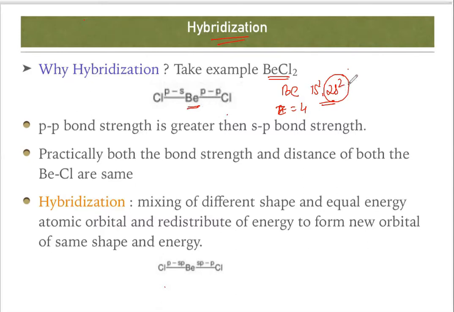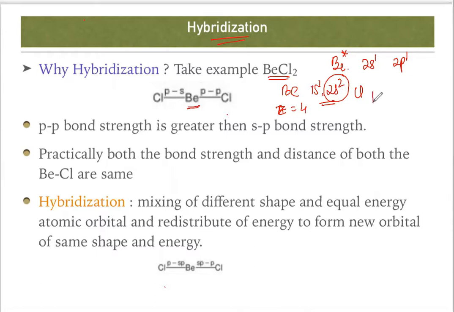So what happens? One electron jumps from s to p. So I'm talking about beryllium in the excited state: 2s1, 2p1. And it has to combine with chlorine. If you consider chlorine's outermost orbital, there is p, which has one half-filled orbital.